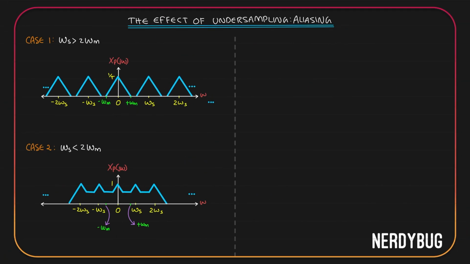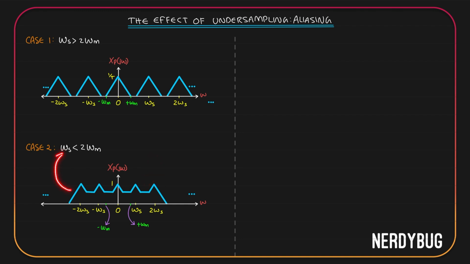Let us bring back two out of the three cases we learned in impulse train sampling. In the first case, omega s was greater than 2 omega m. In the second case, it is less than 2 omega m. In the first case, we had space between the replicas, so we were able to recover the original signal easily by using a low pass filter. In the second case, on the other hand, the replicas overlapped and we got something that looked like this.